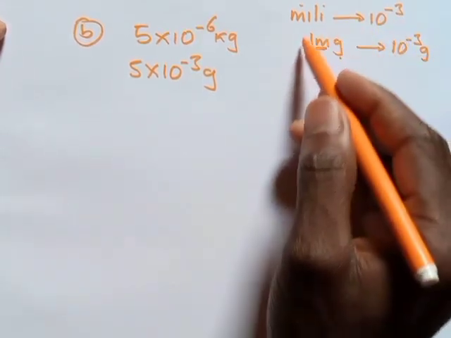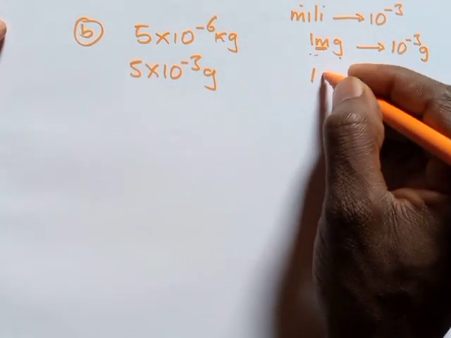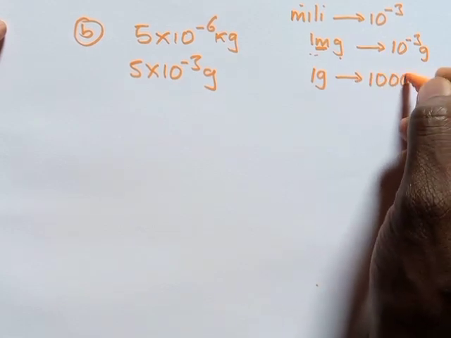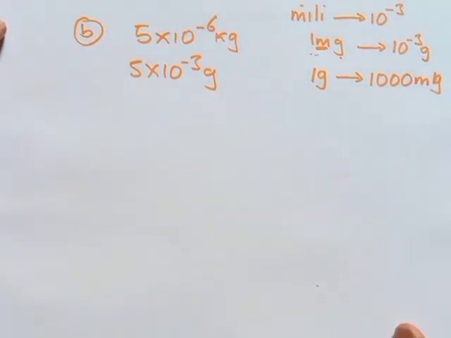How can you write this properly in form of a gram? A single gram is equated to 1000, or rather 10 to the power 3, milligrams.